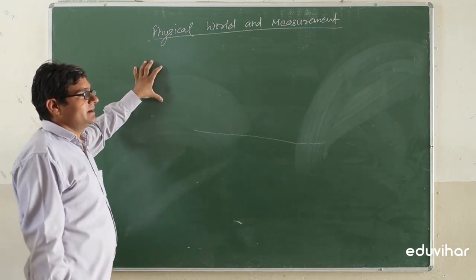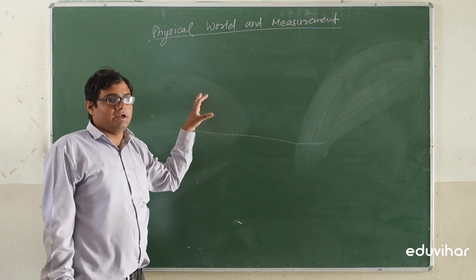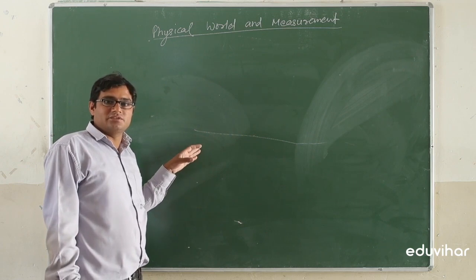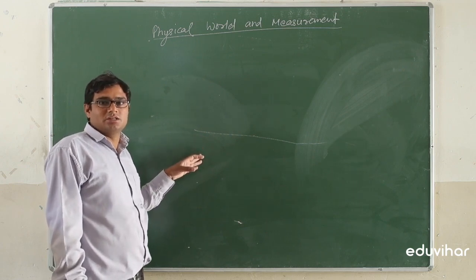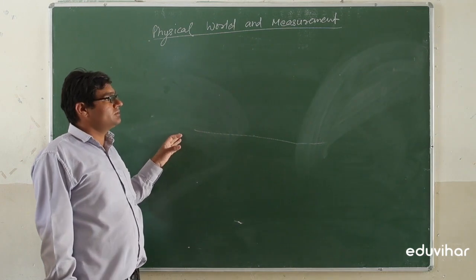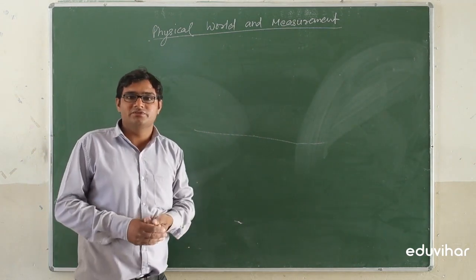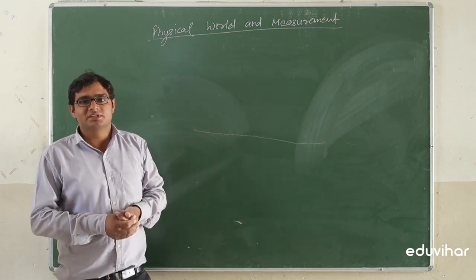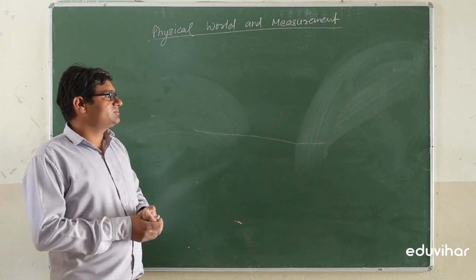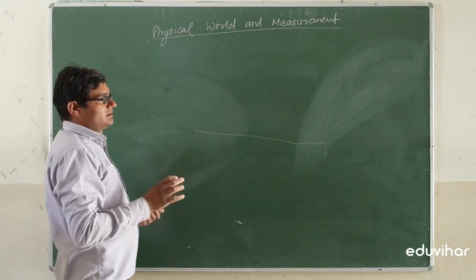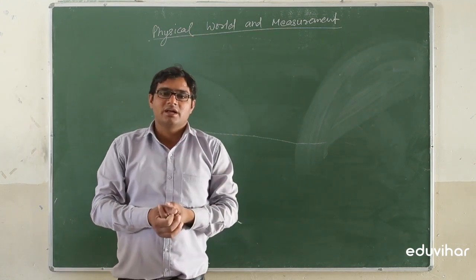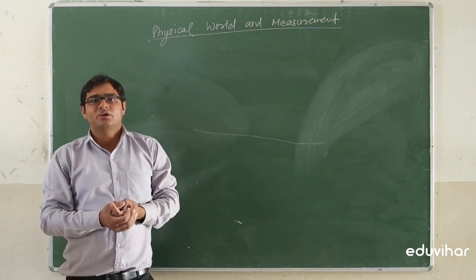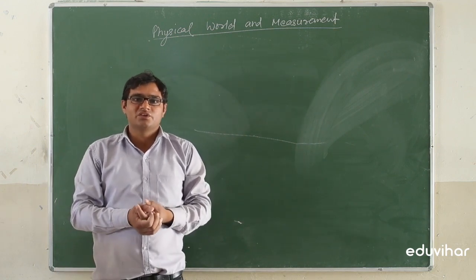In Physical World and Measurement we will study about science and different types of streams of science and what are the physical quantities used in the physics. So firstly we will discuss about the physics. What is physics? It is a branch of science which deals with the study of the nature and natural phenomena. Suppose if rain is falling in a downward direction, its size is spherical. How is it spherical? It is found according to the phenomenon of surface tension.